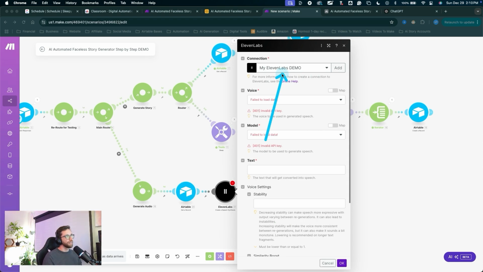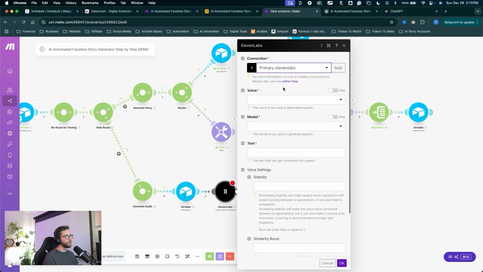You can check it out over there. Otherwise, you're going to click add and follow the online help to set up your ElevenLabs connection. I'll go ahead and set my ElevenLabs connection here. Once you have your connection set up, you can follow along with the rest of this module.